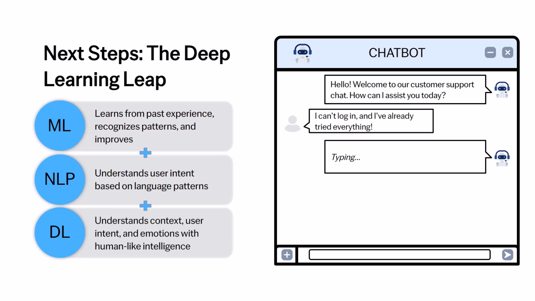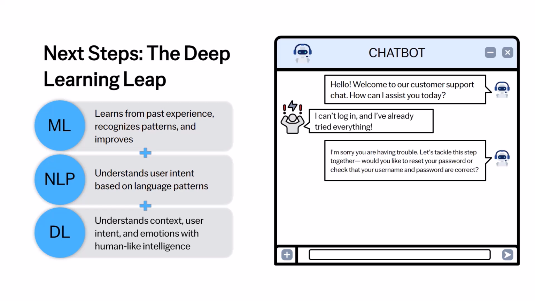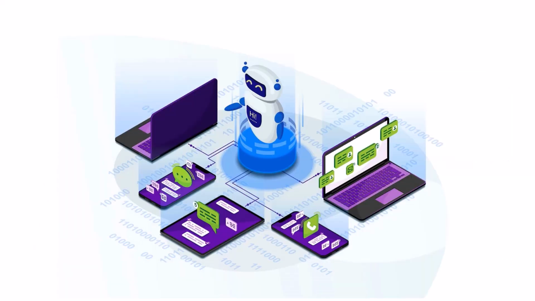The chatbot doesn't just understand the request, it detects the underlying emotion, frustration. Instead of a generic response, it offers empathy. "I'm sorry you're having trouble. Let's tackle this step together." It even recalls the context of previous interactions, making multi-step problem-solving seamless. The chatbot is no longer just a tool, it's becoming a companion.